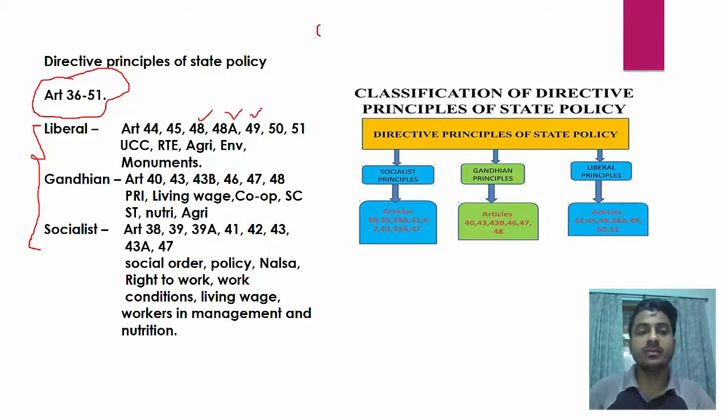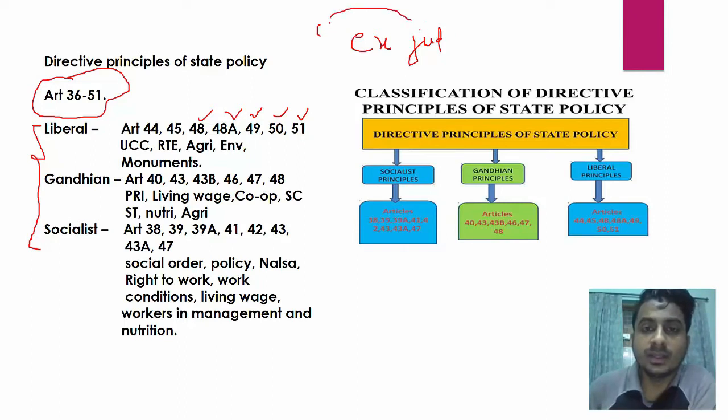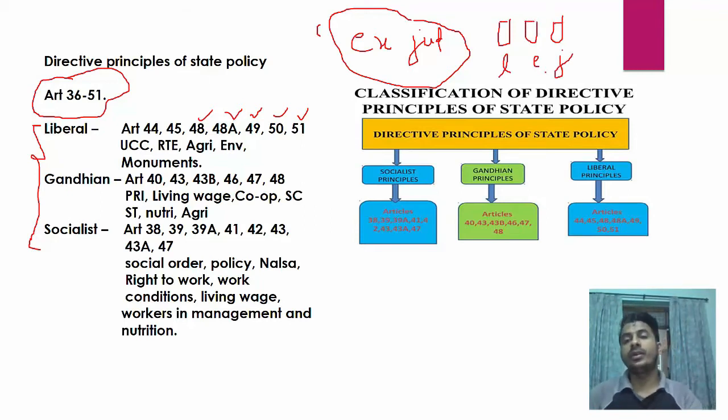Then 49th is monuments. Then 50 is separation of executive from judiciary. I will explain this to you. And then 51 is international peace and justice. So what does this mean? See, there are three pillars of democracy: legislature, executive, and judiciary. Okay. So all these have to be separate. Why? Because to avoid conflict of interest.